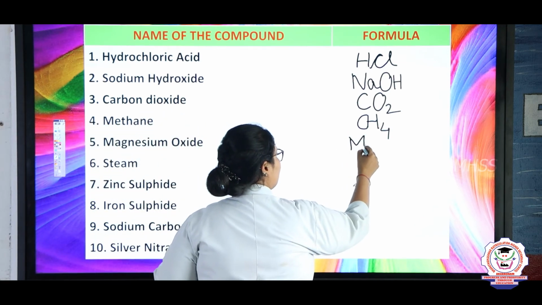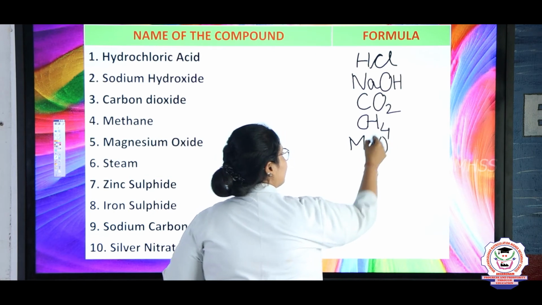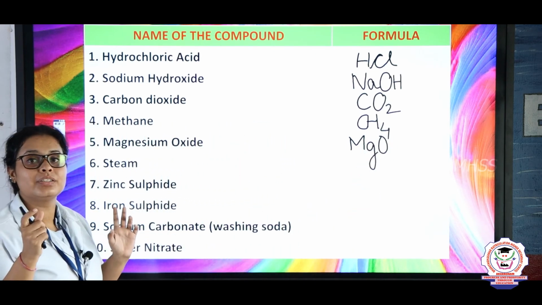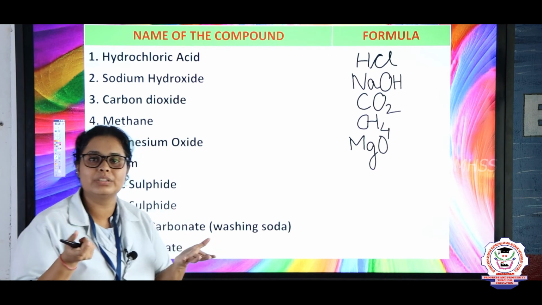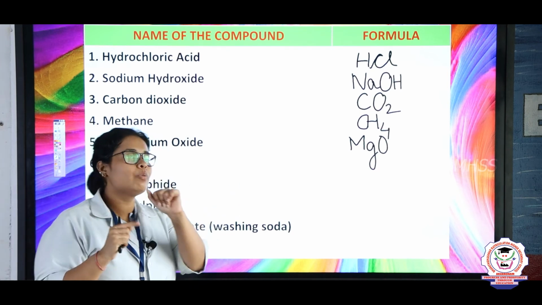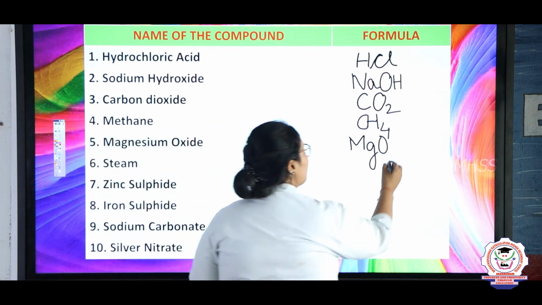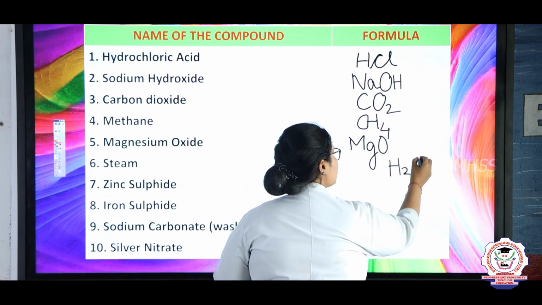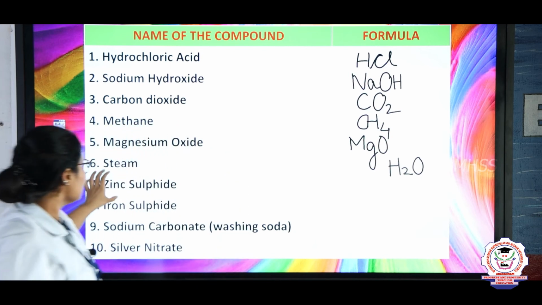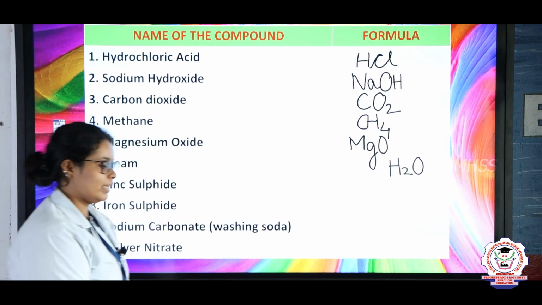Magnesium oxide. What is magnesium? Magnesium is Mg and oxide is O. Here nothing is written, right? Dioxide, trioxide or monoxide. Here oxide means only 1 atom. Steam. What is steam? Yes, steam is water. So the water formula is H2O.